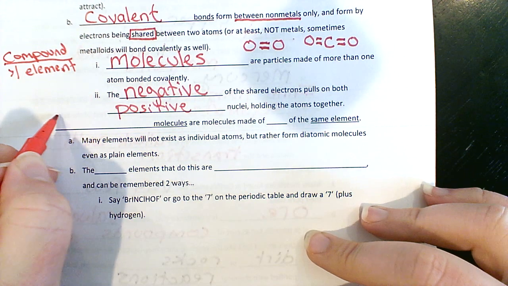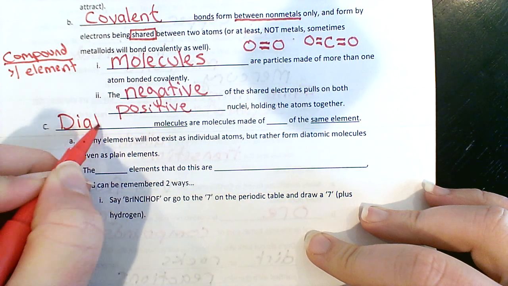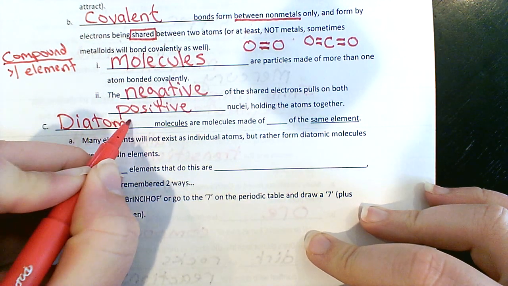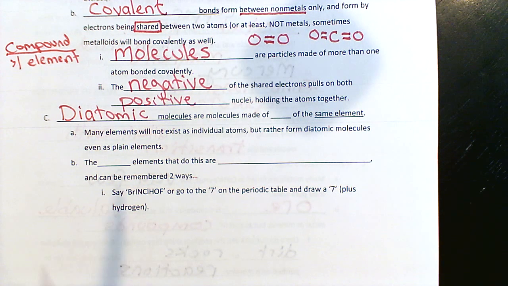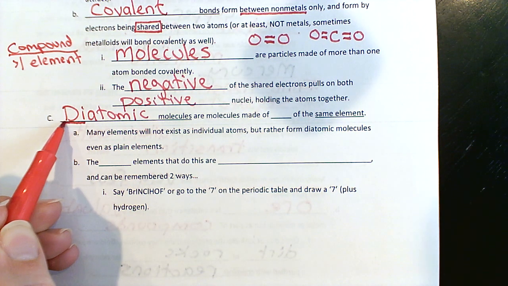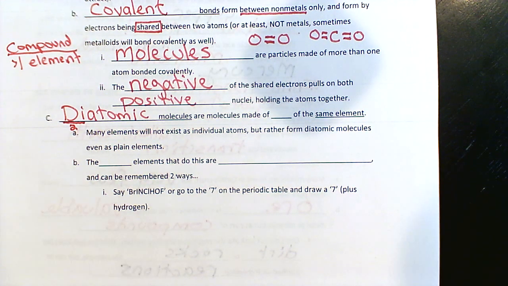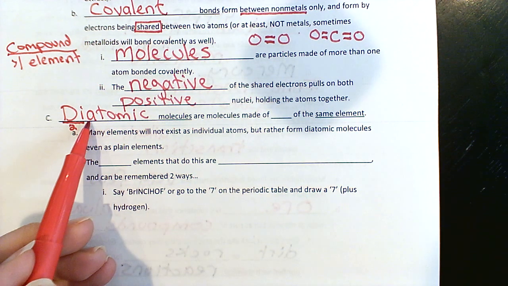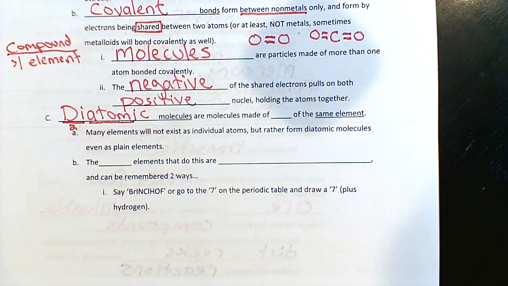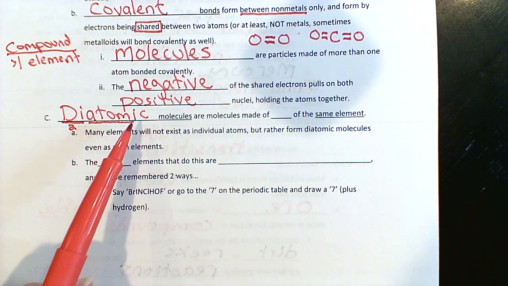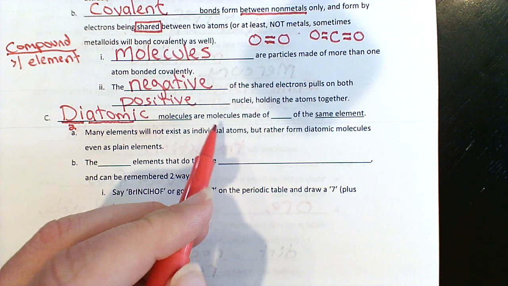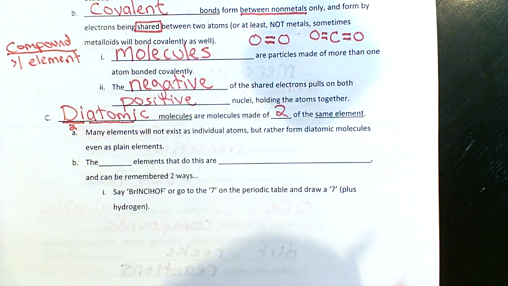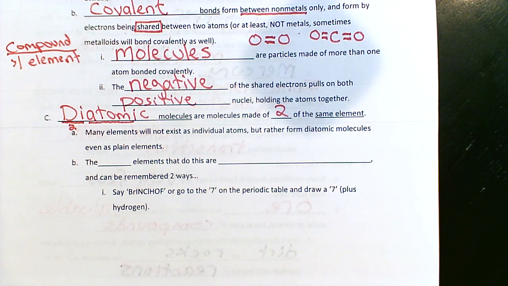All right, so we have this class of molecules called diatomic molecules. Let's look at that name. The prefix di means two, and atomic is just talking about atoms. So the word diatomic just means two atoms. And that's what they are: molecules made of two atoms of the same element.